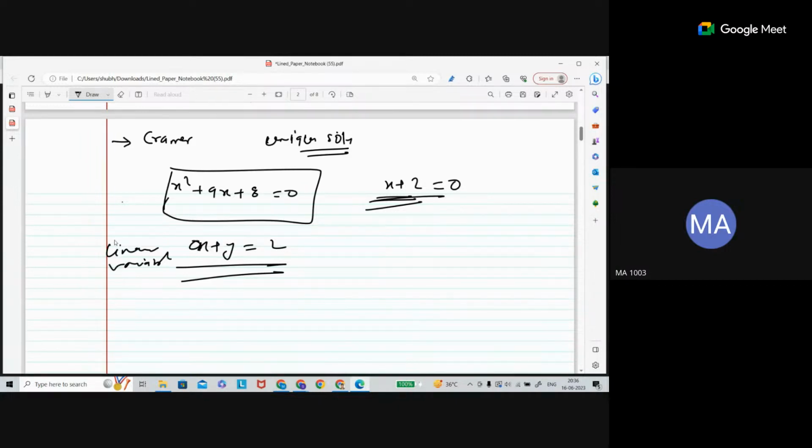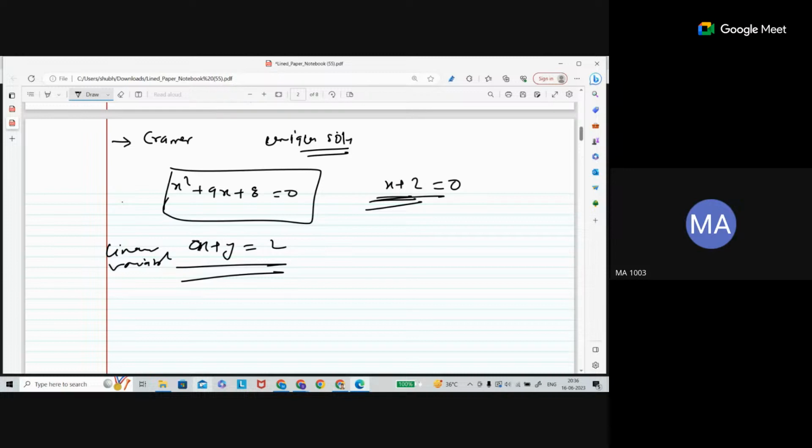Now suppose you have not only one equation. Let's say you have a problem, and when you convert that problem into equations, you get two equations in two variables.